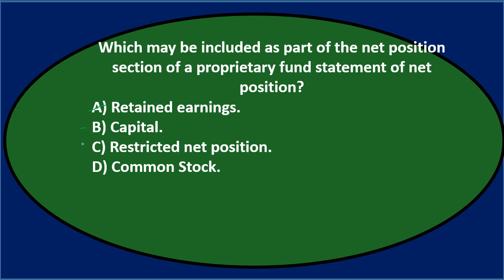C says restricted net position. So we have that term restricted, which I'm a little skeptical about. I'm not real sure on that, but net position sounds more like a term related to the equity section for governmental accounting. And then D says common stock. Common stock again sounds like a corporation thing. Corporations have common stock, but a governmental entity typically doesn't, and therefore I don't think it would be D. We'll keep B and C, either capital or restricted net position. Of the two, C should be the final answer, restricted net position.